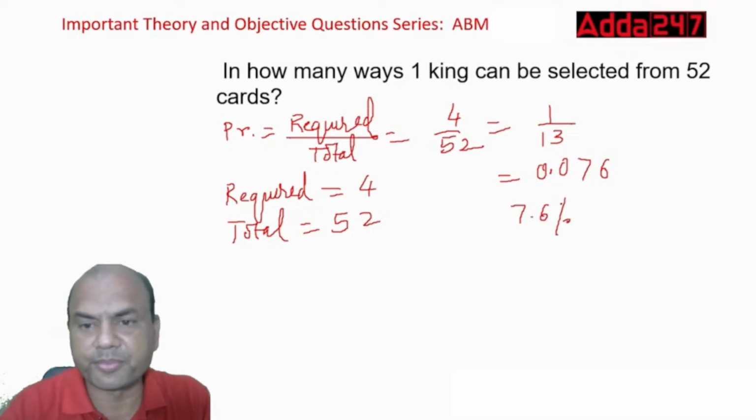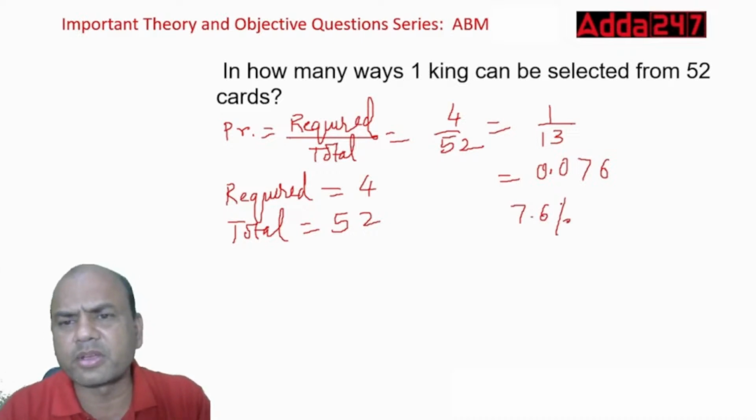Okay. Am I right over here? Yeah, 0.076. Yeah, correct.